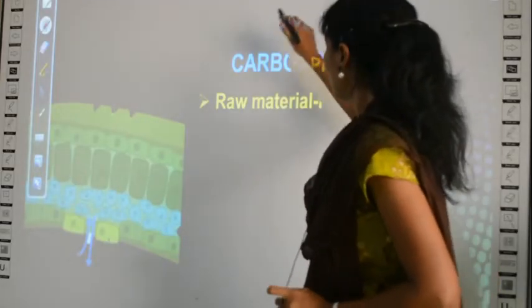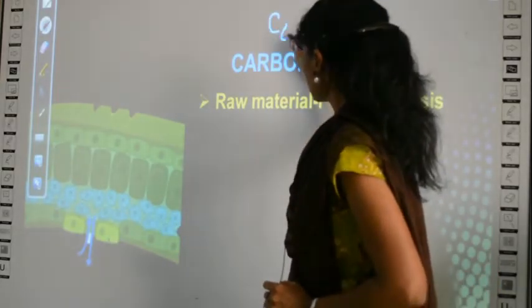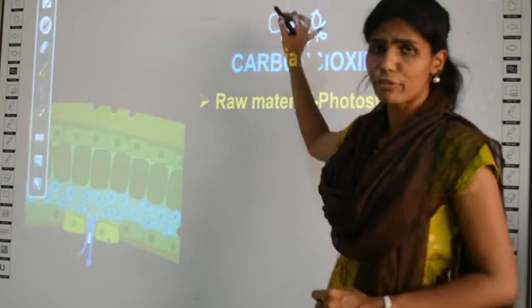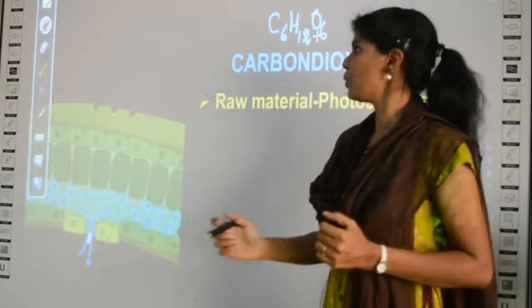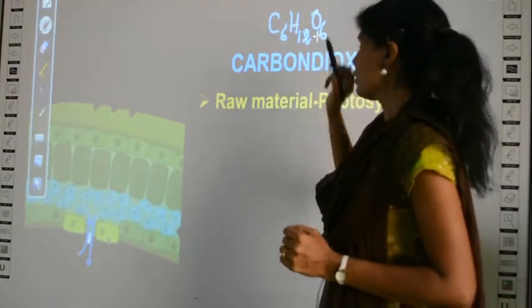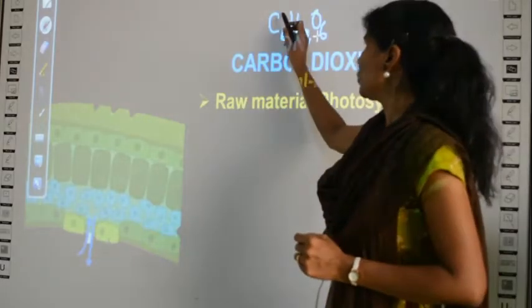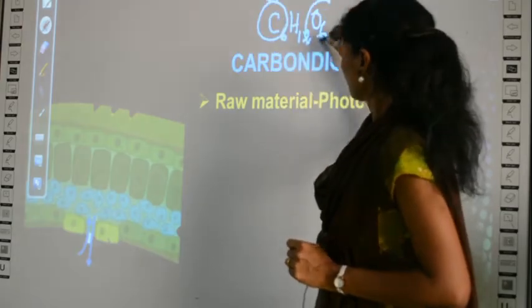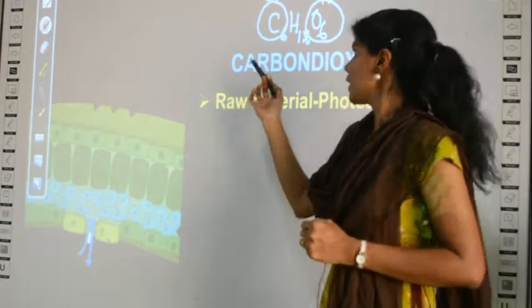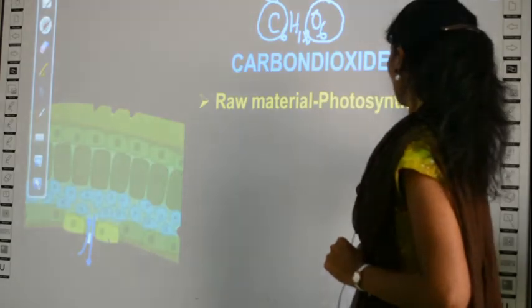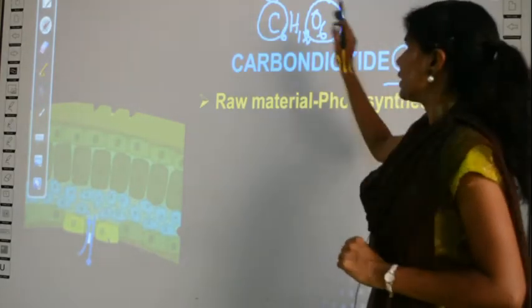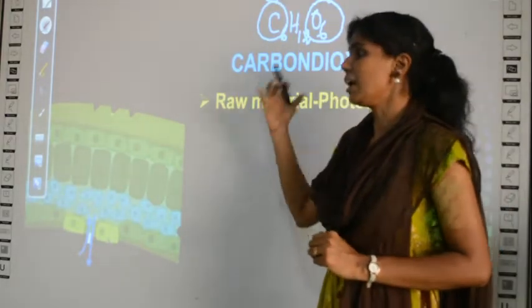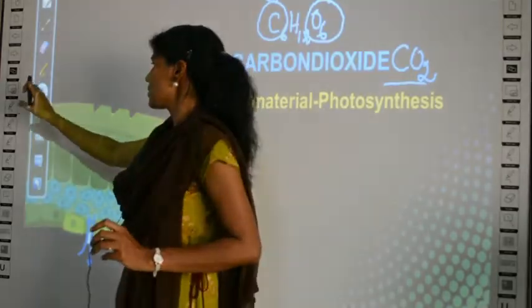The formula for glucose is C6H12O6. This is the formula for glucose, that is, the product formed will have the formula C6H12O6. So for this to be formed, obviously you need some source of carbon and oxygen, right? Carbon dioxide's formula is CO2. So from this CO2, this C6H12O6 is produced. So carbon dioxide is the main raw material in the process of photosynthesis. Clear?